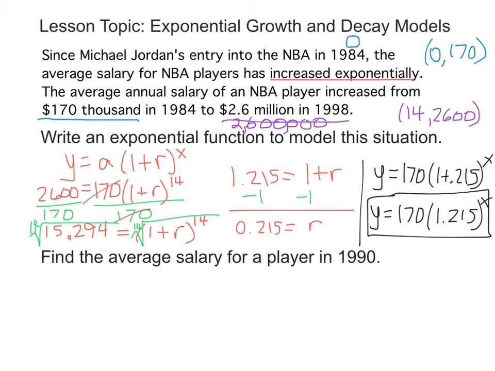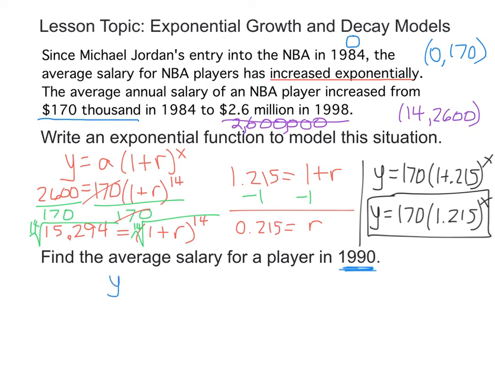There's the model. Now, what's nice about that is once you get that model, the next question is pretty easy. It says find the average salary for a player in 1990. Well, if we're trying to find the salary for a player in 1990, we just have to put a value in for x so we can find the salary, which is y, right? So we have the original amount, we have our 1 plus r, and we need to put a number in for x so we can find the salary.